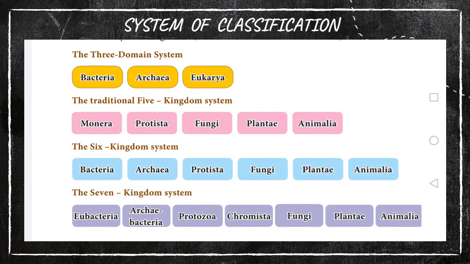Here, all the classification systems are displayed. What are the classification systems? The first one, which we have just explained, is the 3-domain system, given by Carl Woese. How did they classify? As Archaea, bacteria as well as Eukarya. Now again the traditional 5 kingdom system. How did they classify? As Monera, Protista, Fungi, Plantae as well as Animalia. Understand? Okay, and the next one, the 6 kingdom system.